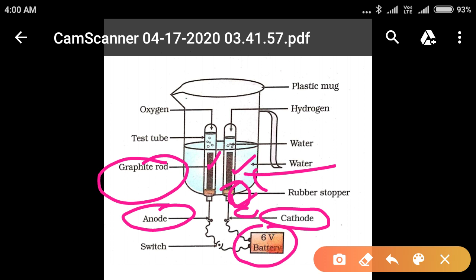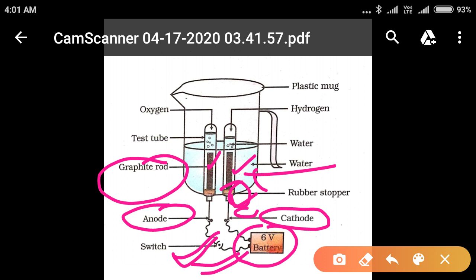These electrodes are connected with the battery, a 6-volt battery. When switched on, the decomposition of water will start.